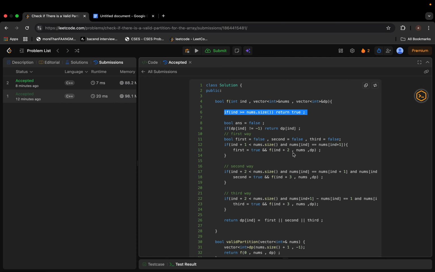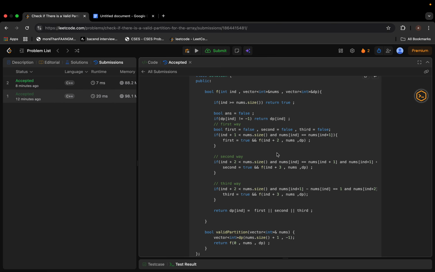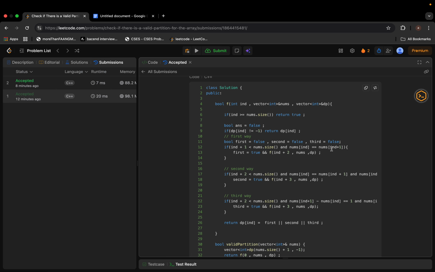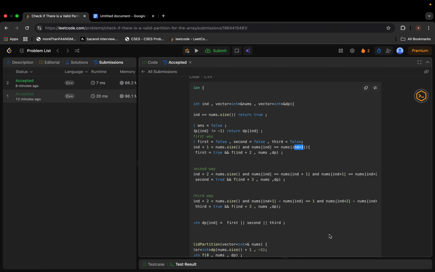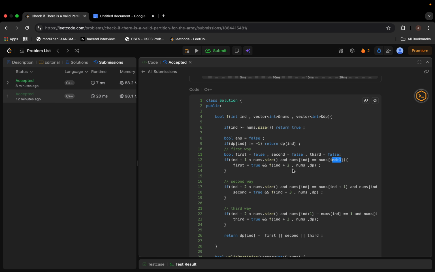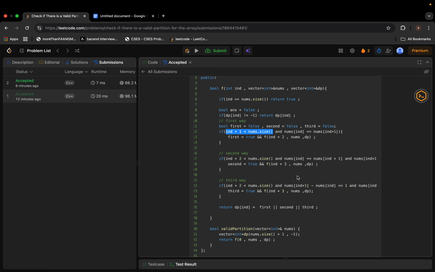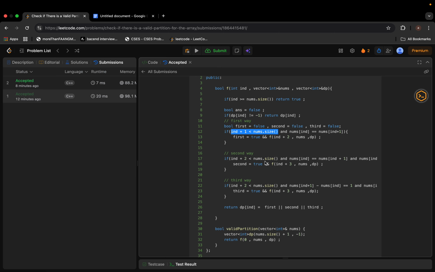Now, what we should be very careful about is that we are using index plus 1, index plus 2, and in many places 1 and 2. So we should be careful that index plus 1 is in our range, less than nums dot size. So we should have these checks as well. In the case of the second way and third way, we can use index plus 2 directly, because index plus 1 will already be covered in this condition itself.